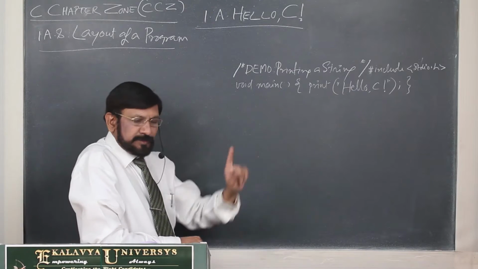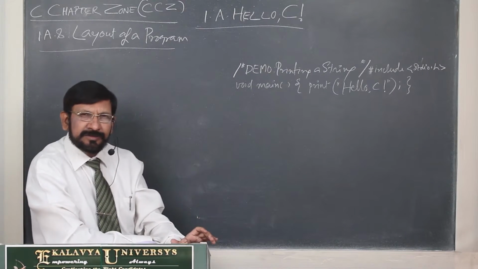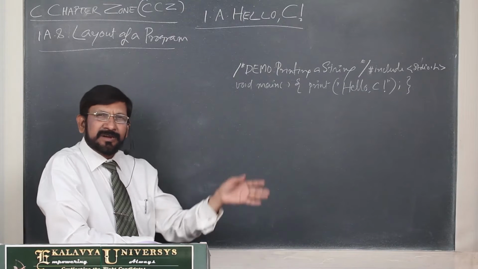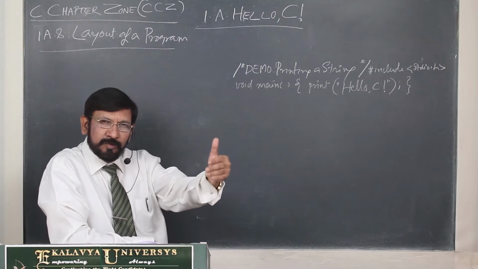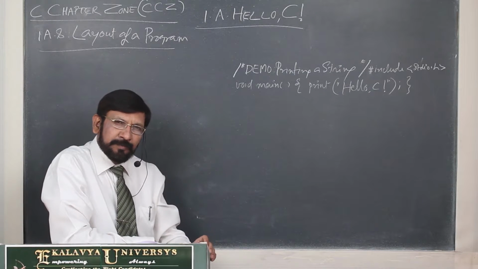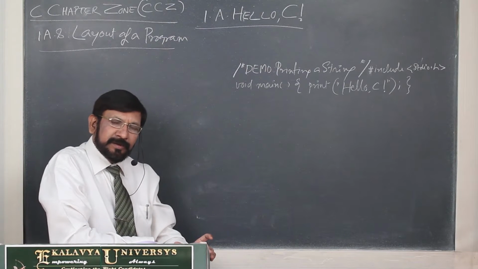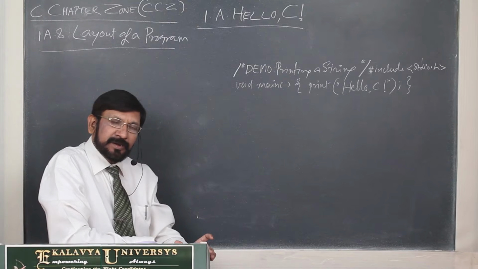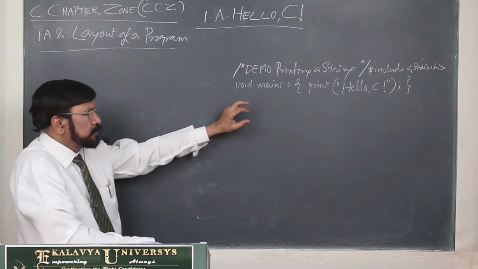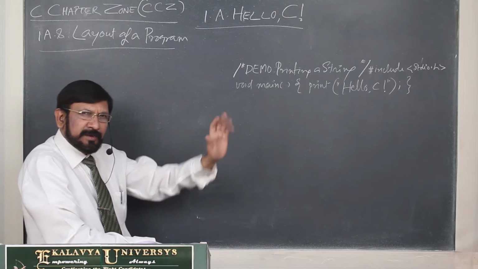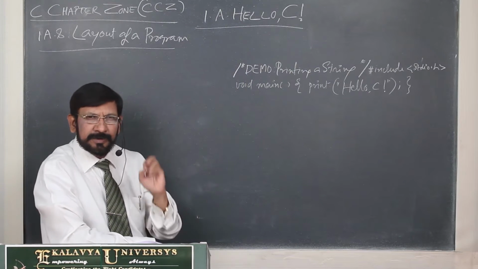So as far as layout is concerned, the C language does not require it, but you must maintain it, because your program is read by other human beings. They expect readability, they expect a layout. That's why you should always strictly adhere to that. As far as layout is concerned, I will explain several norms depending on the context.